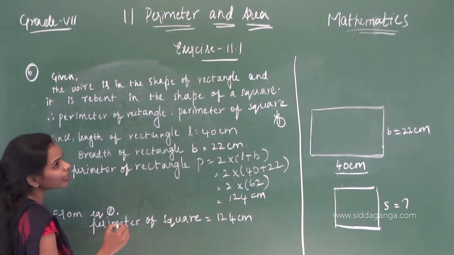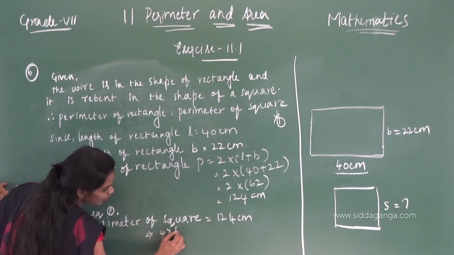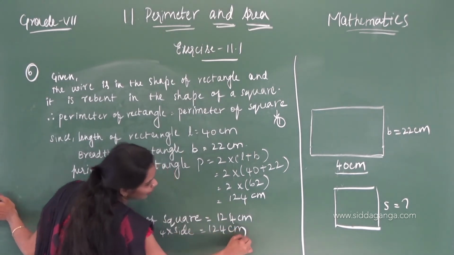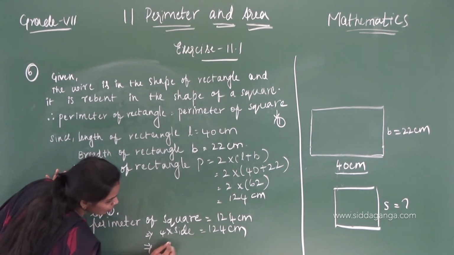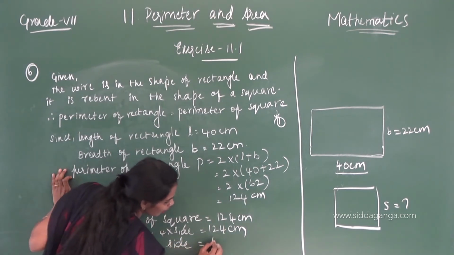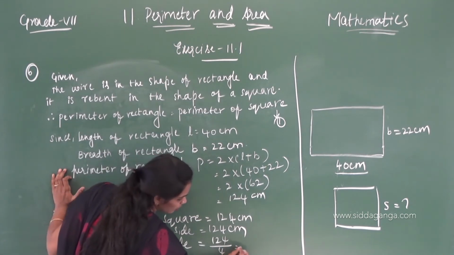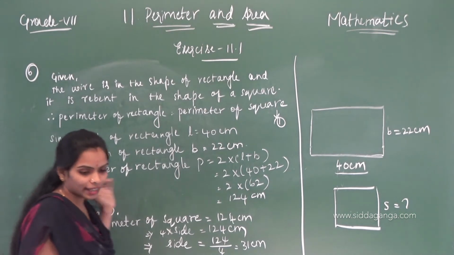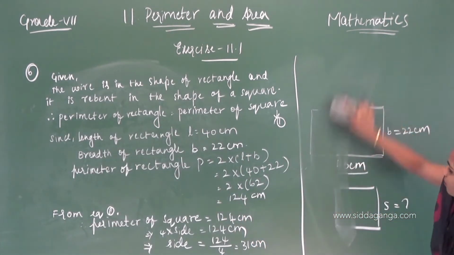What is the formula to find the perimeter of square? Good children, 4 into side, 4 into s equals 124 centimeters. Side length of the square, s equals 124 divided by 4, that is equal to 31 centimeters.